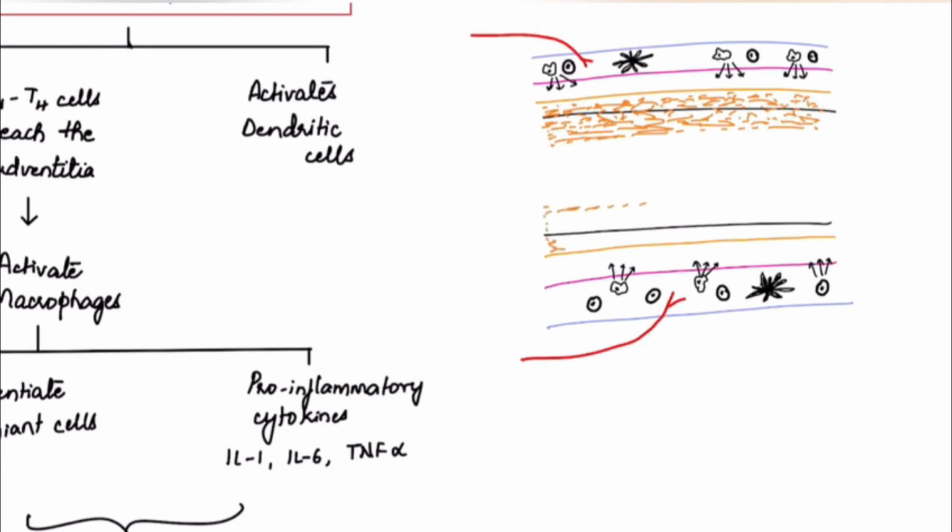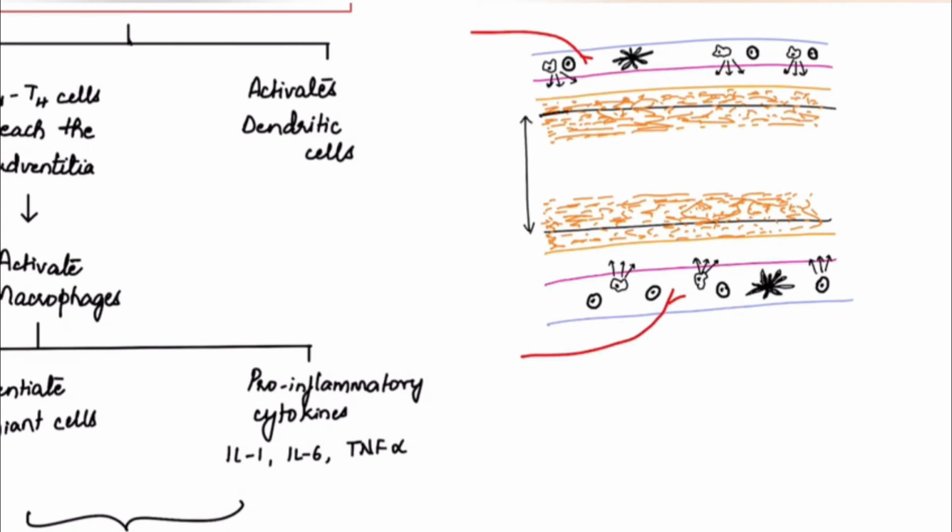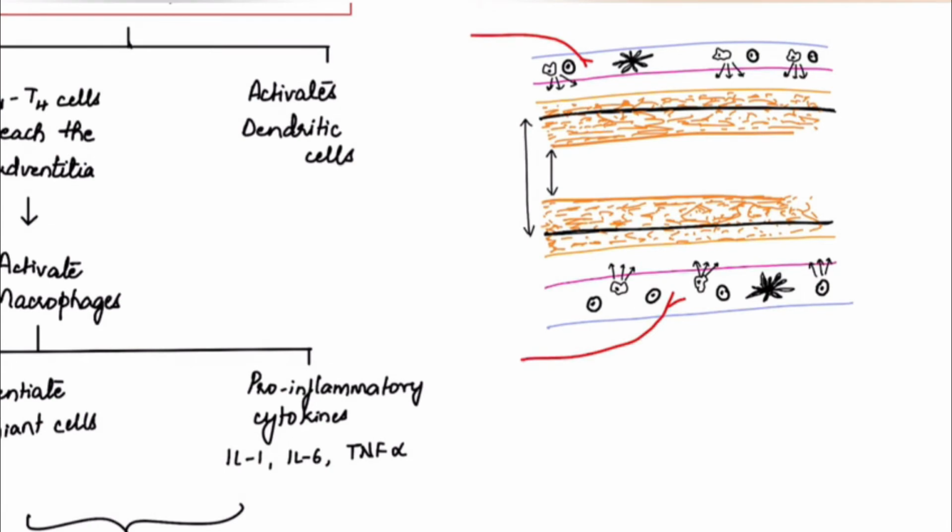So this is how the intima is getting proliferated, and once the tunica intima is proliferated, the lumen of the blood vessel, this was the original lumen, and after proliferation the lumen has decreased in size and leads to vessel occlusion. Also the macrophages will differentiate to form giant cells. So this is the complete pathogenesis of giant cell arteritis.